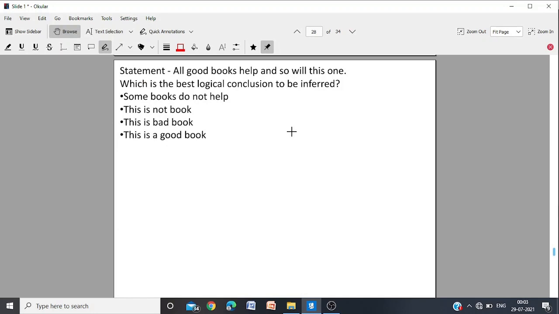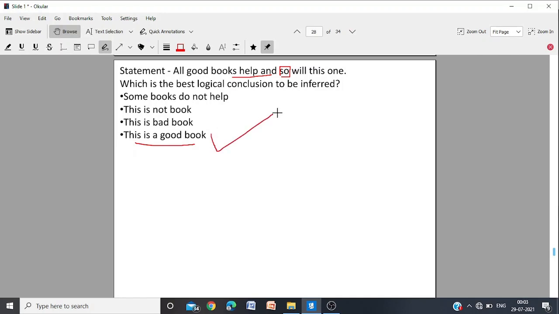Now there is a statement: all good books help and so will this one. Which is the best logical conclusion to be inferred? All good books help. And so, the word is so. So means therefore, like this, like that, in the same way, in the same manner. It means you are implying that this book is good.